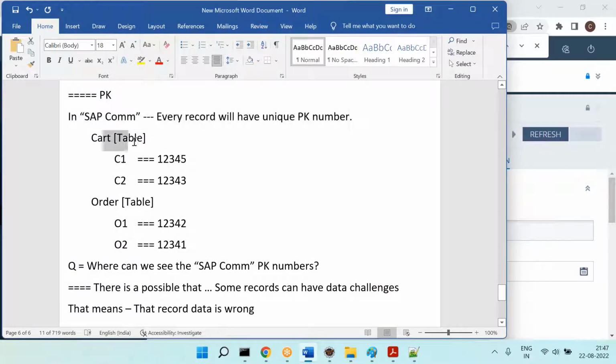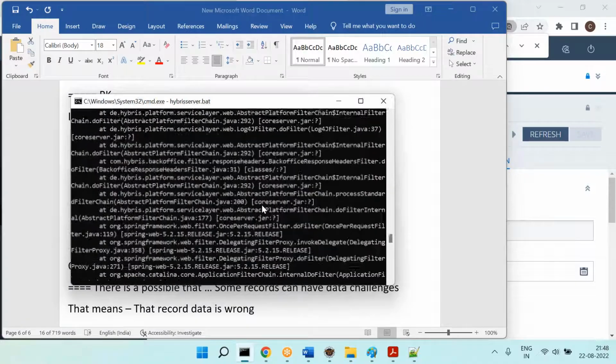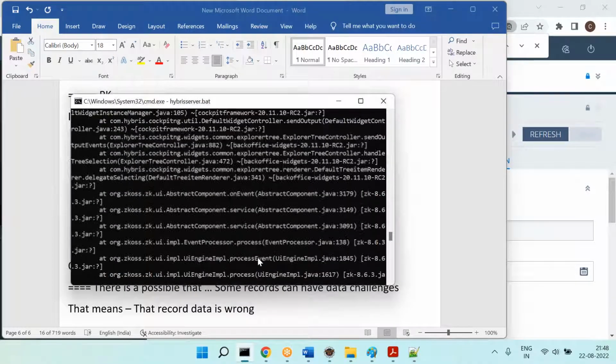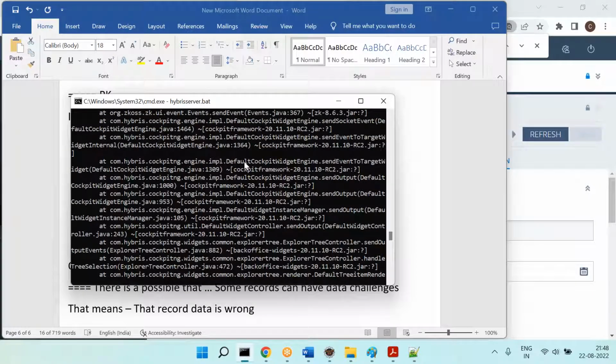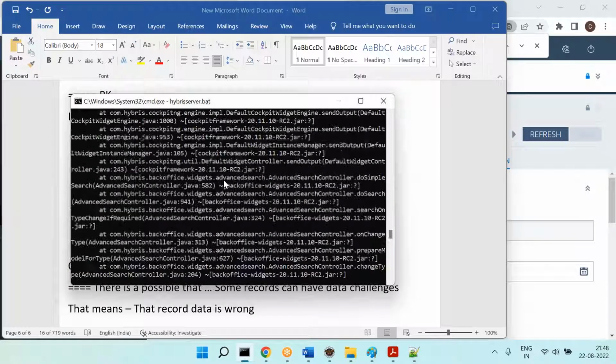So that means you take any type, whether it's a cart or order or a product, whatever it may be, it will have a unique PK number. Now let's say in the console you are seeing some error, and you are seeing an equivalent PK number. If you are seeing an equivalent PK number, then it's mostly a data challenge, not a code challenge. Then how do I know which is the table, which is the record and all?